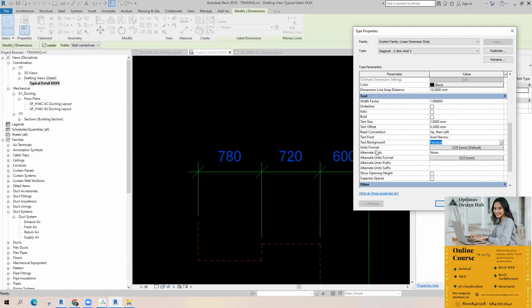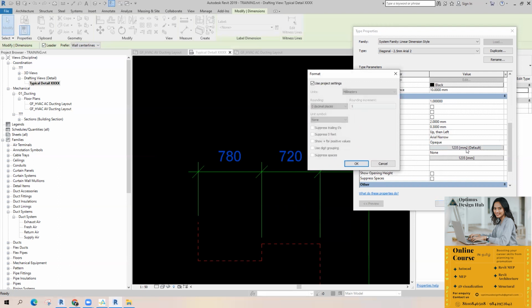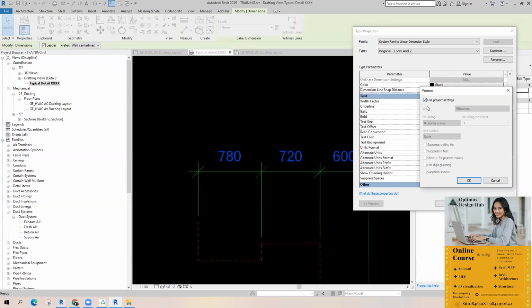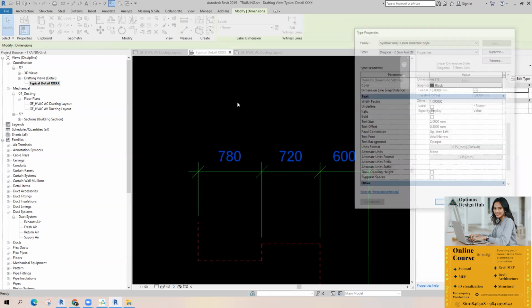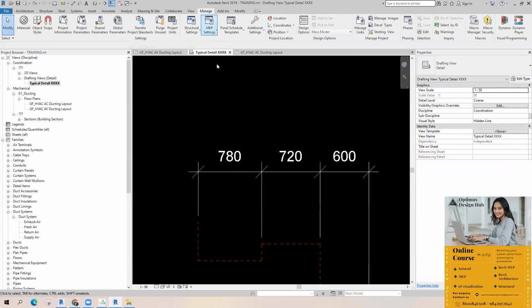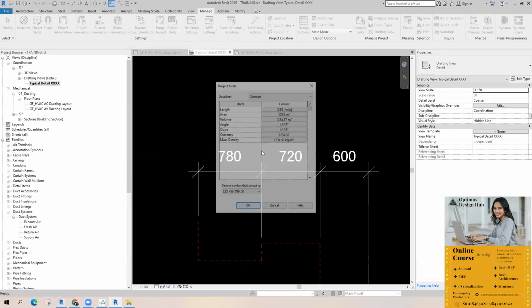From unit format. Okay, right now by default, use project standards is set. Use project standards, I have shown it earlier. Manage, there's an option called project units.